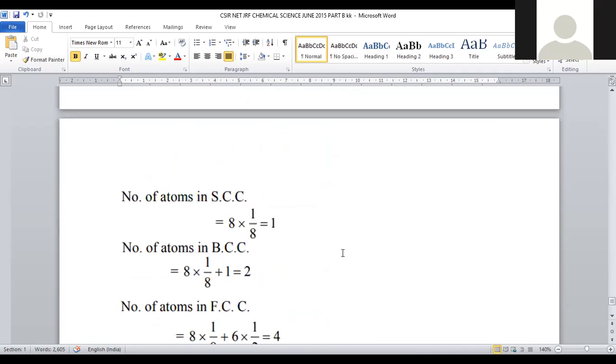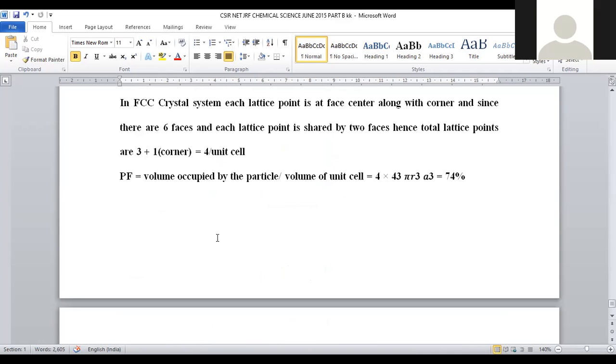Let us calculate the packing fraction. The packing fraction is equal to the volume occupied by the particles divided by the volume of the unit cell. 4 particles will be there in the FCC unit cell, so it is 4 into 4/3 pi r cube by a cube.